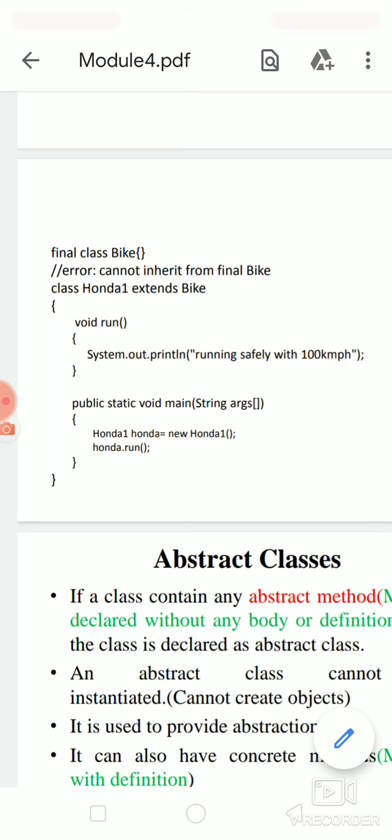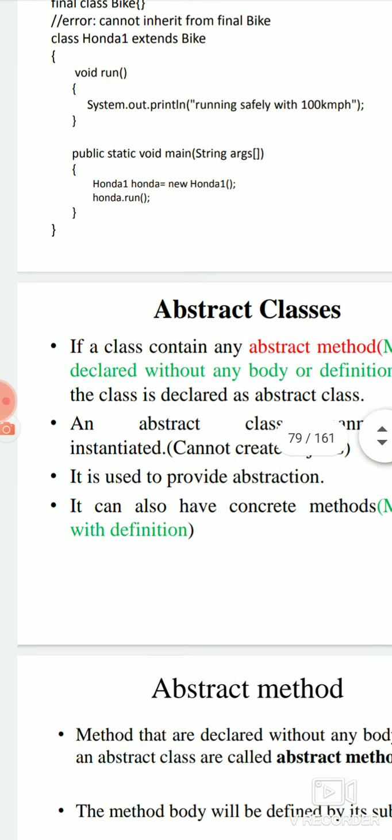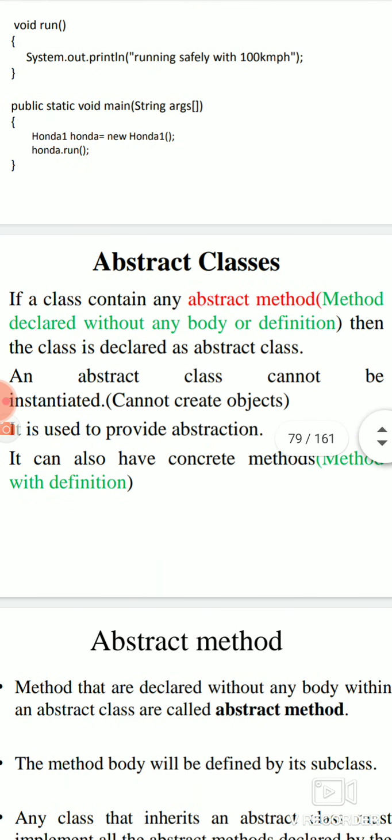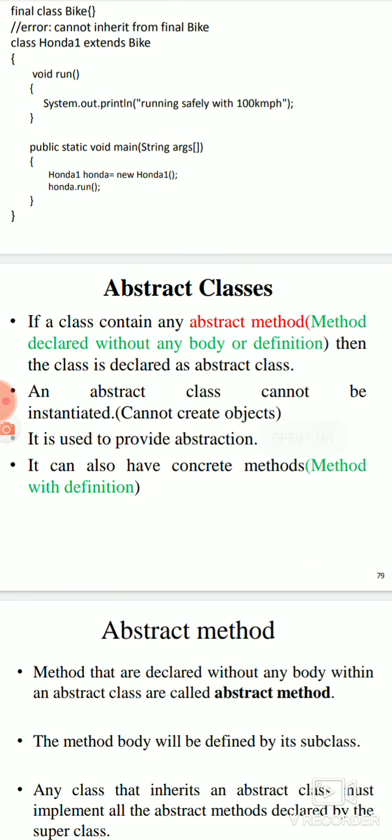Class Honda1 extends Bike, void run. Okay, void run is another function. Then you can call Honda.run. This will go to the function of the Honda class, not to the class Bike. So that is all about the final keyword. And next is abstract classes. Abstract classes means classes without any definition. This will be taken as the next video.